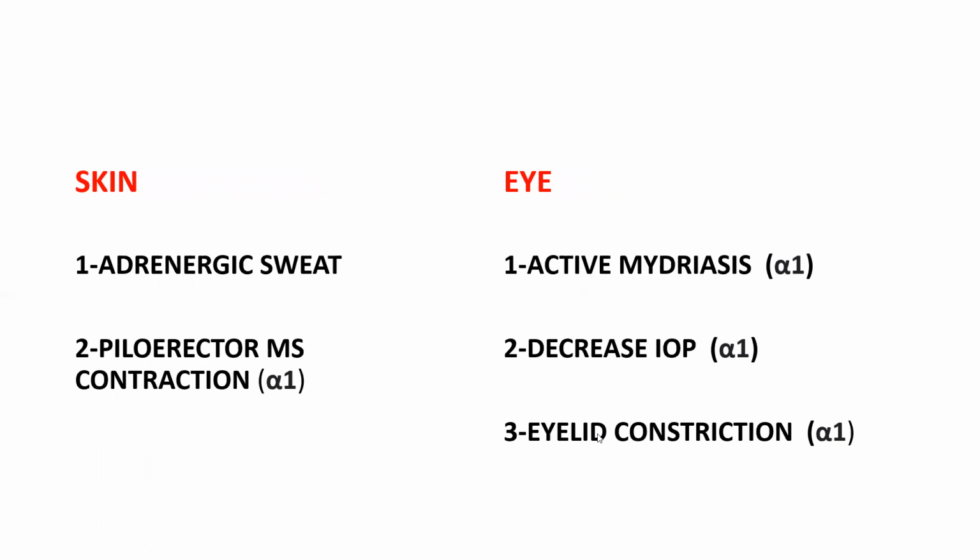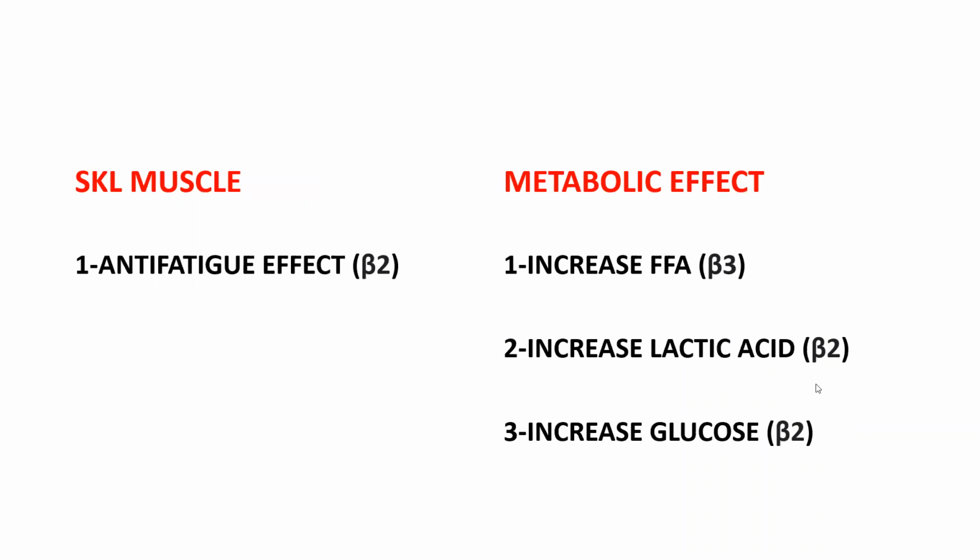And on skin, the actions of the sympathetic nervous system are: it increases sweat and it causes piloerection. And on the eye, it produces mydriasis, decreased intraocular pressure, and eyelid constriction, all with the help of alpha 1 receptors. And on skeletal muscle, it has an anti-fatigue effect.